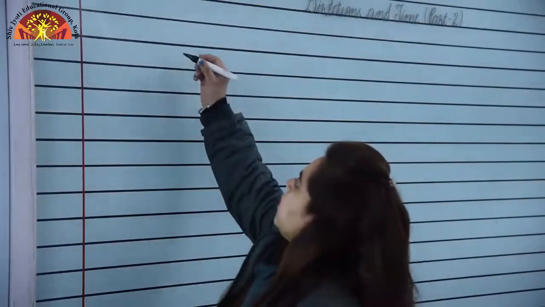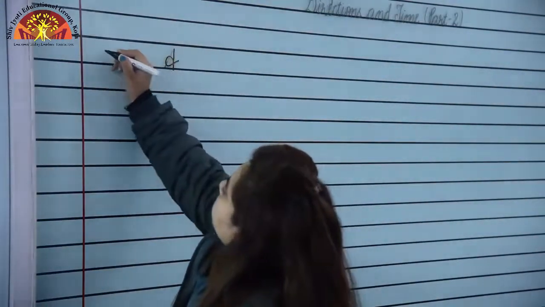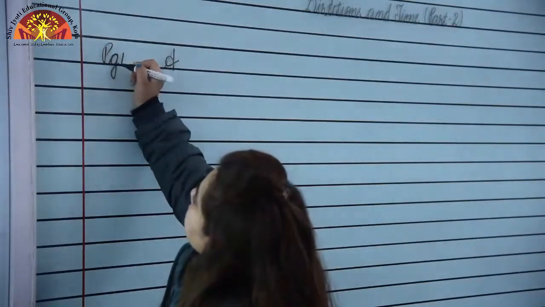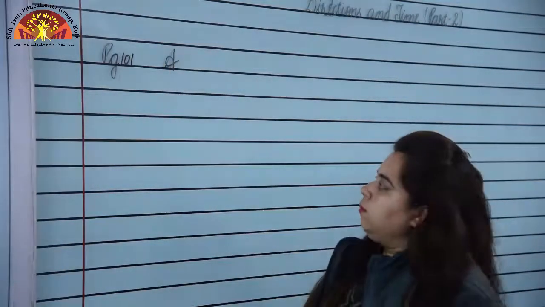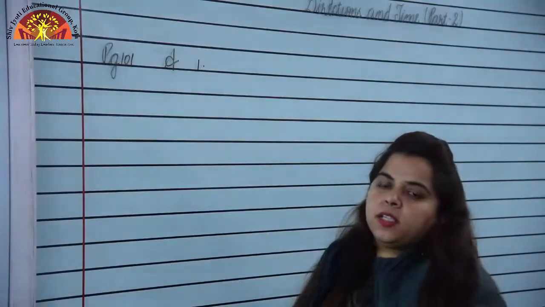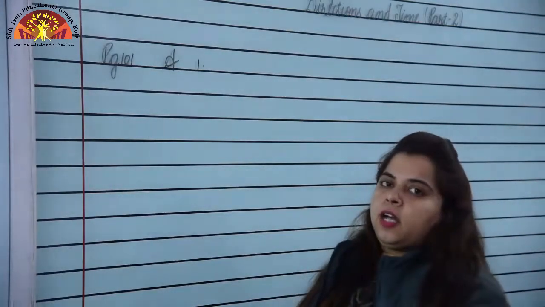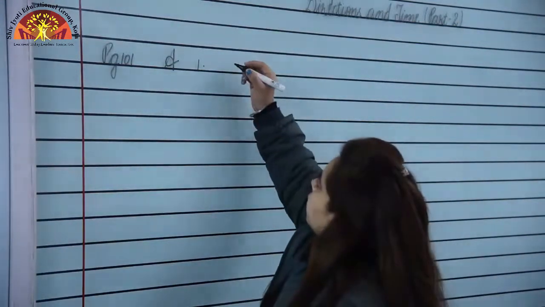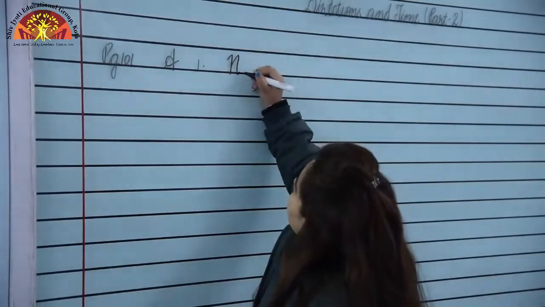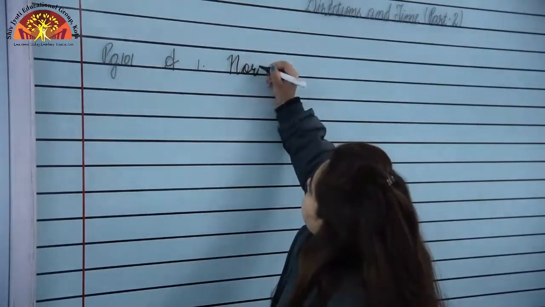Okay, children, now let us see how to write page number 101. Let us see question first. Number 1, dash, dash, dash and dash are the directions. North, N will be capital, N-O-R-T-H, north.